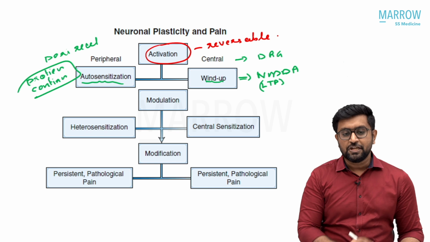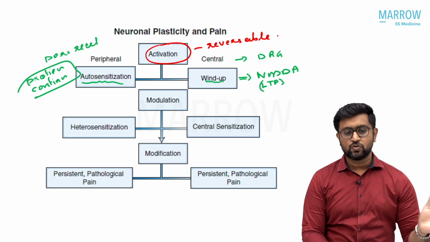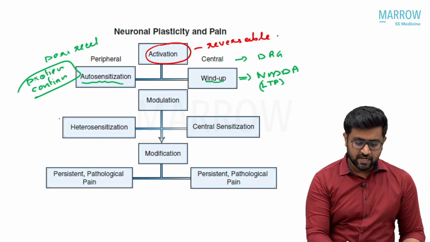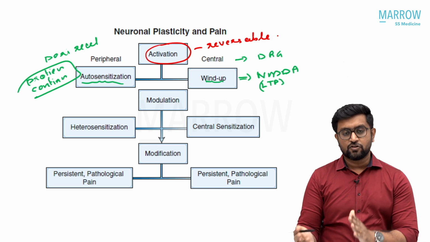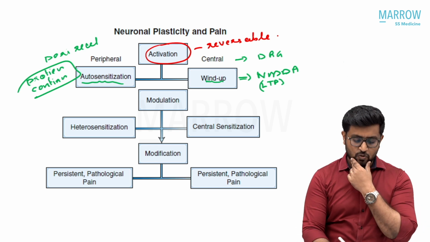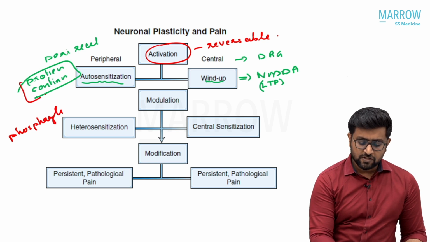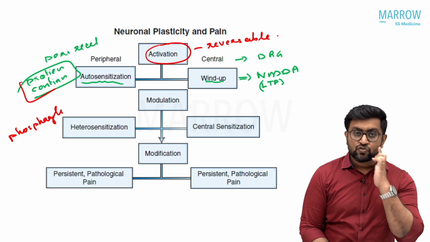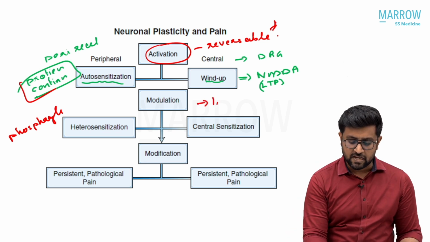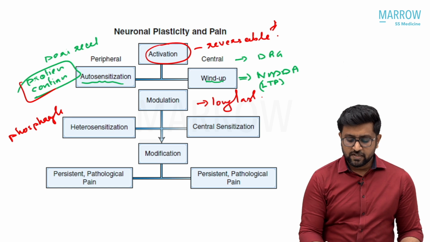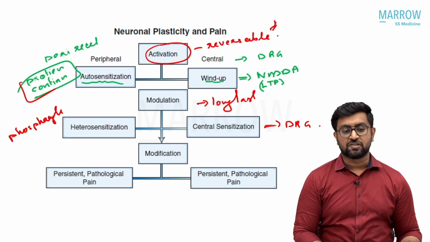Then modulation is where the question came from, that is from the sensitization area. The modulation has heterosensitization and central sensitization. Heterosensitization happens again in the peripheral receptors, while central sensitization happens in the dorsal root ganglion. This heterosensitization is because of phosphorylation of protein. The first one was protein conformational changes, but this one is phosphorylation of the protein. It's much more long-lasting pain. This is reversible, but it is long-lasting. Okay, so central sensitization happens in the DRG, dorsal root ganglion region, because of phosphorylation, and your pain became more sensitized.